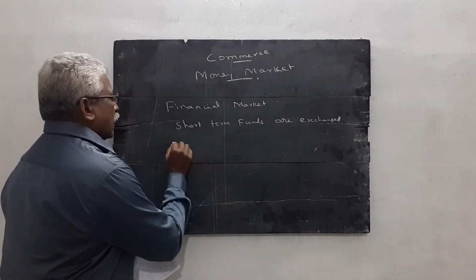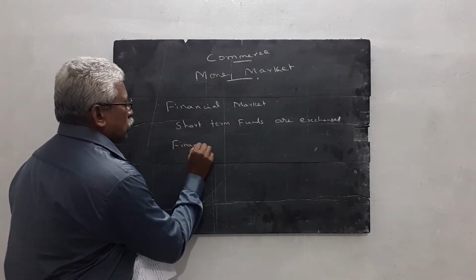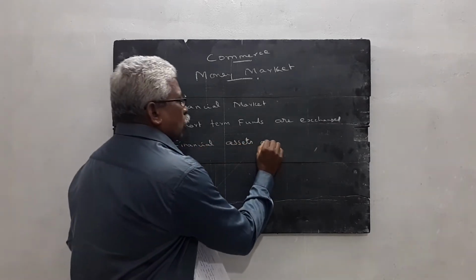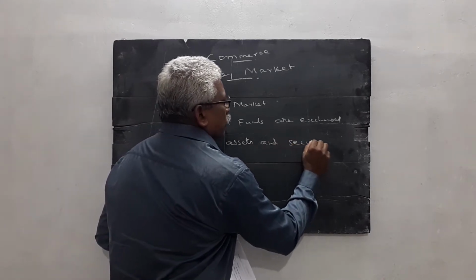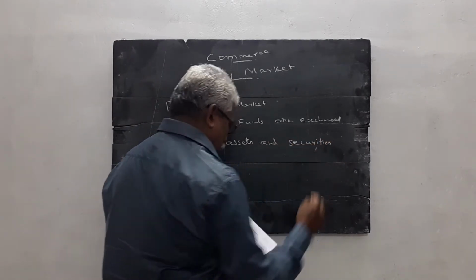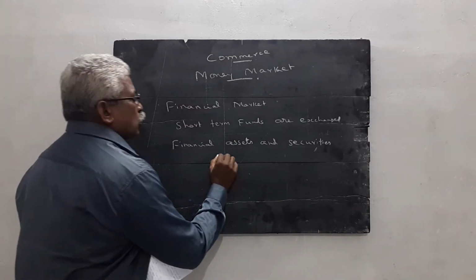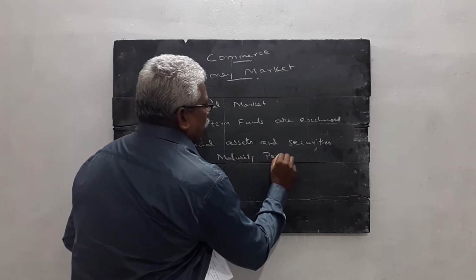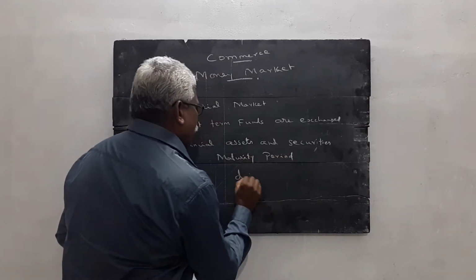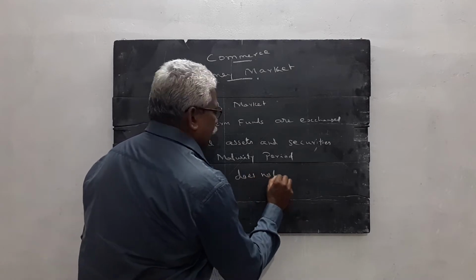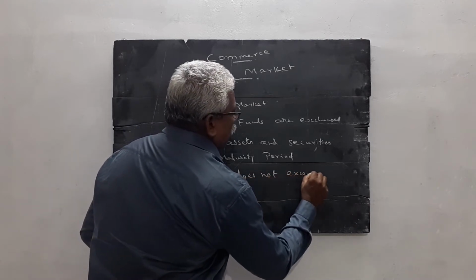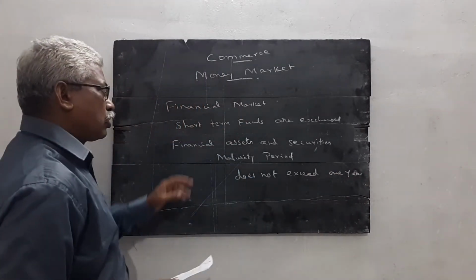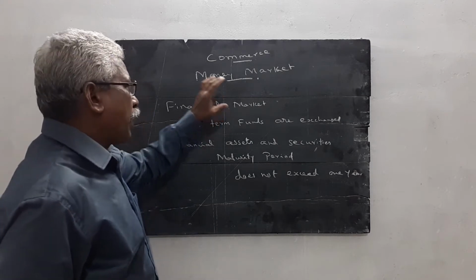The financial assets and securities where the maturity period does not exceed 1 year. This is the short introduction about money market.